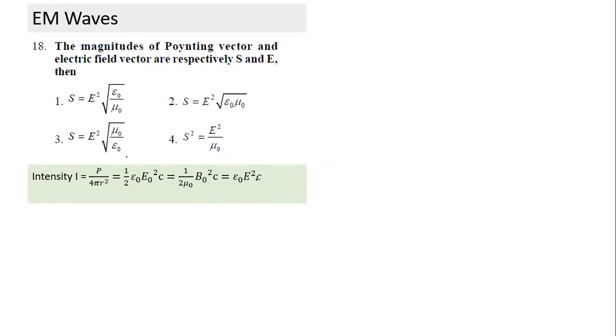I is equal to epsilon naught E C, but substitute C is equal to 1 by square root of mu naught epsilon naught. So in place of C, I write 1 by root mu naught epsilon naught, and I is equal to S here.